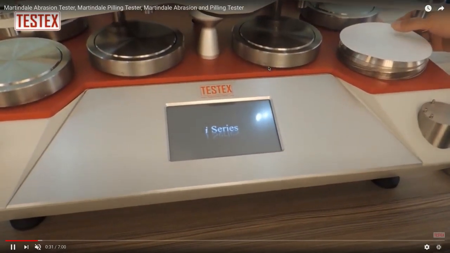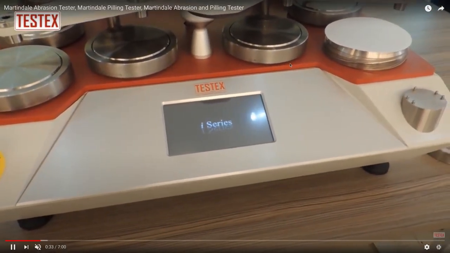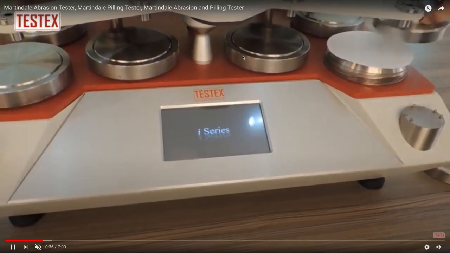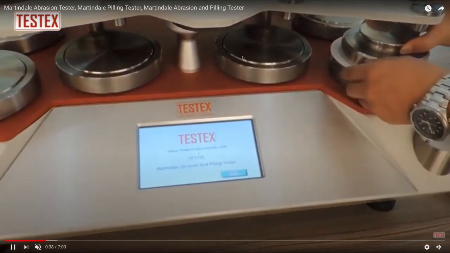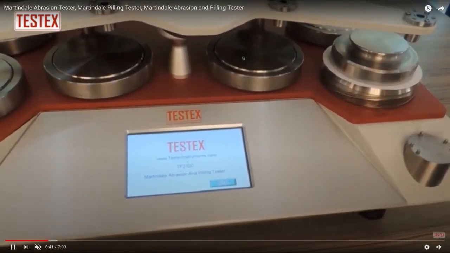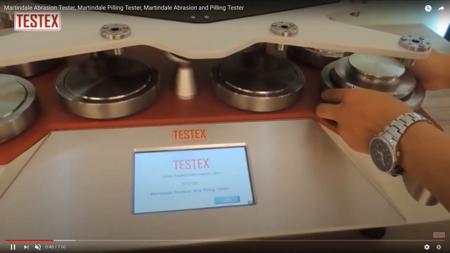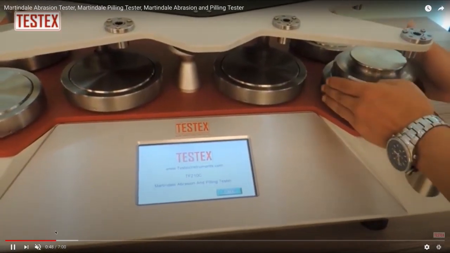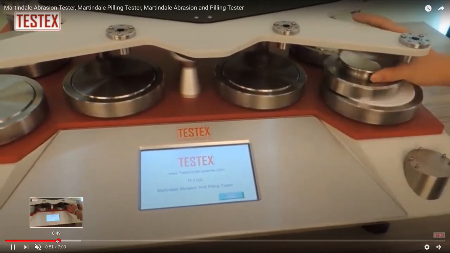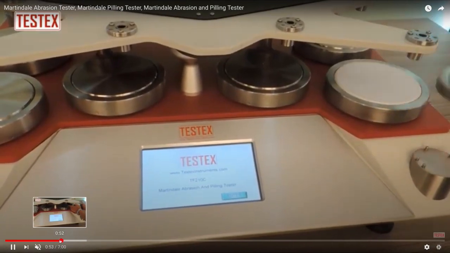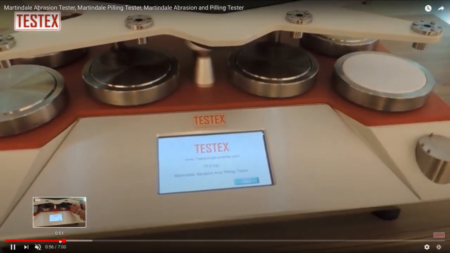So this is basically showing the Martindale abrasion tester, which consists of the sample holders in which the samples can be mounted. 4 samples can be simultaneously tested. From 4 up to 8 samples can be tested. This is how the samples are positioned. And we have a sample holder which will be holding the sample. This is showing how the abrasive material is positioned, and above it the sample holder along with the sample in it will be mounted.